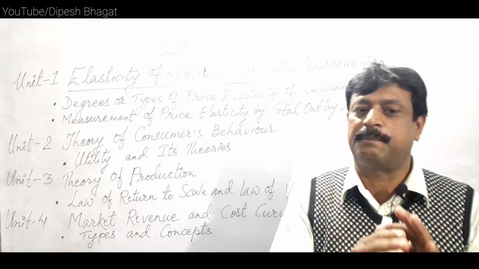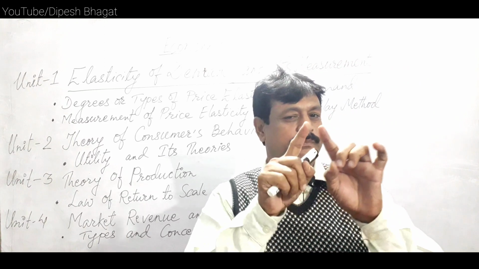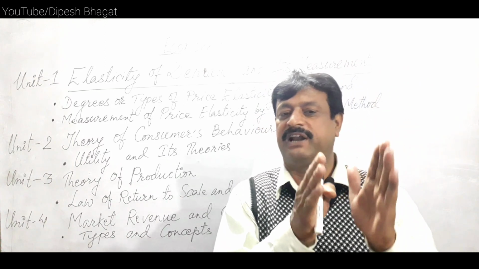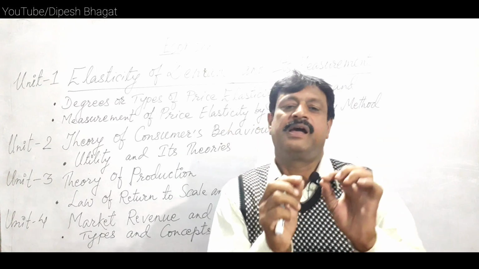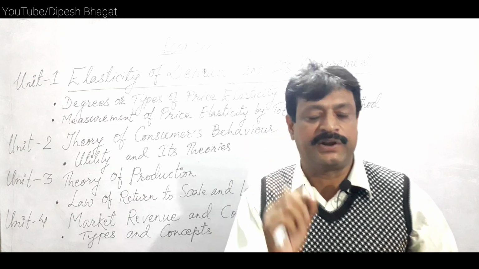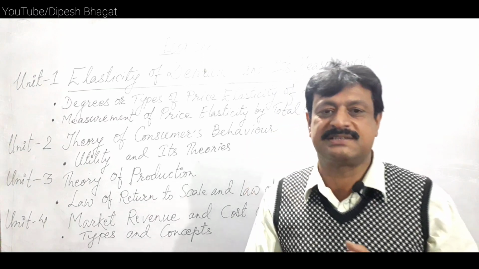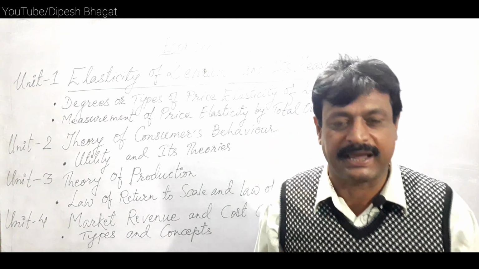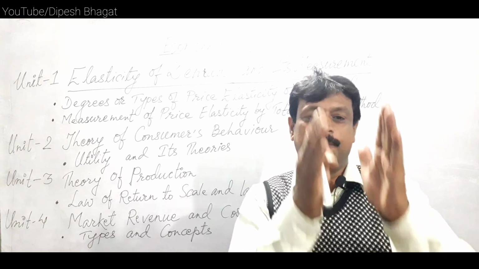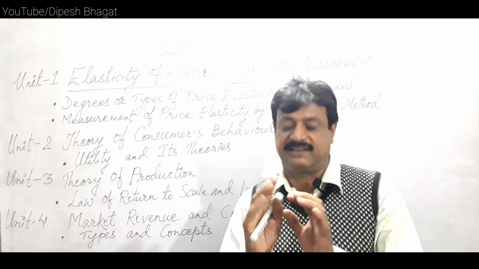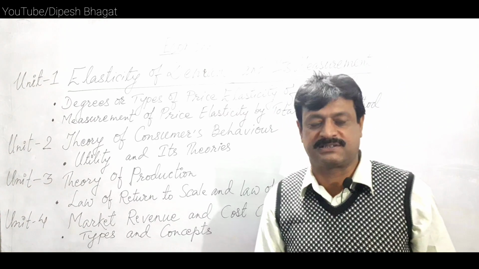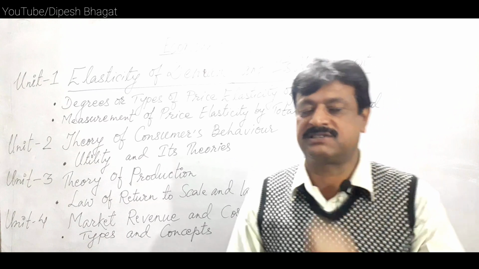So under this variable proportion, students have to draw a figure, a schedule. On the basis of the schedule, they have to draw a diagram and have to indicate which one is TP, which one is AP, which one is MP. So they have to show the different stages of production, first stage, second stage and third stage, and they have to explain every stage of production to hold 10 marks.